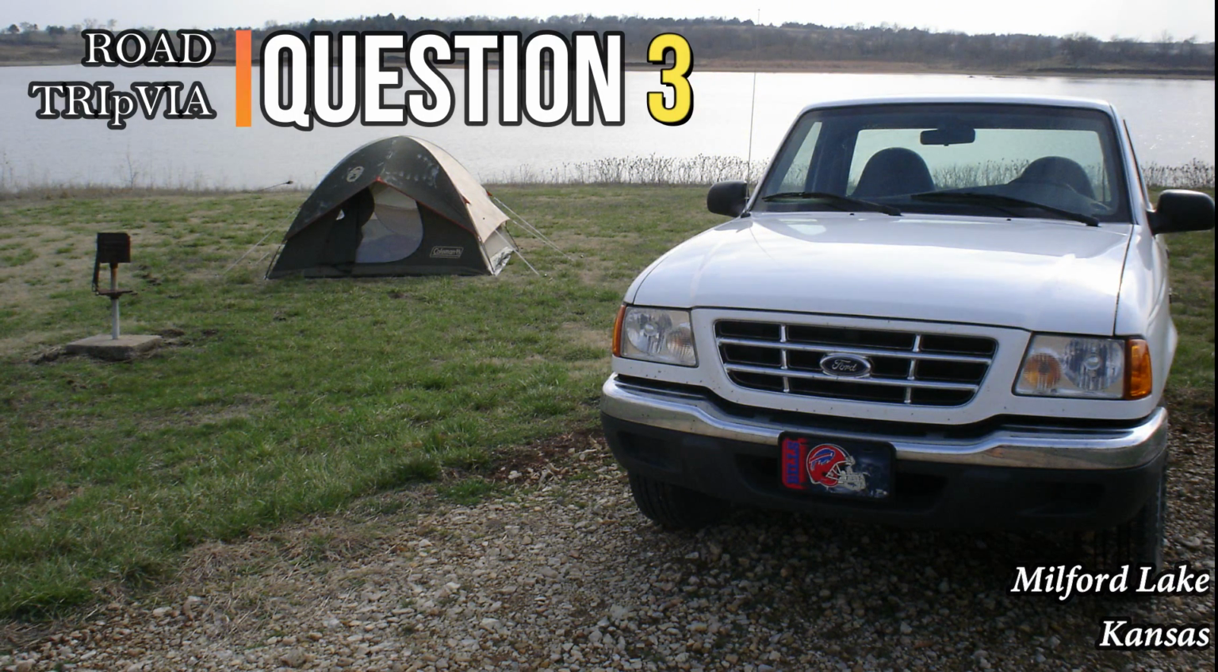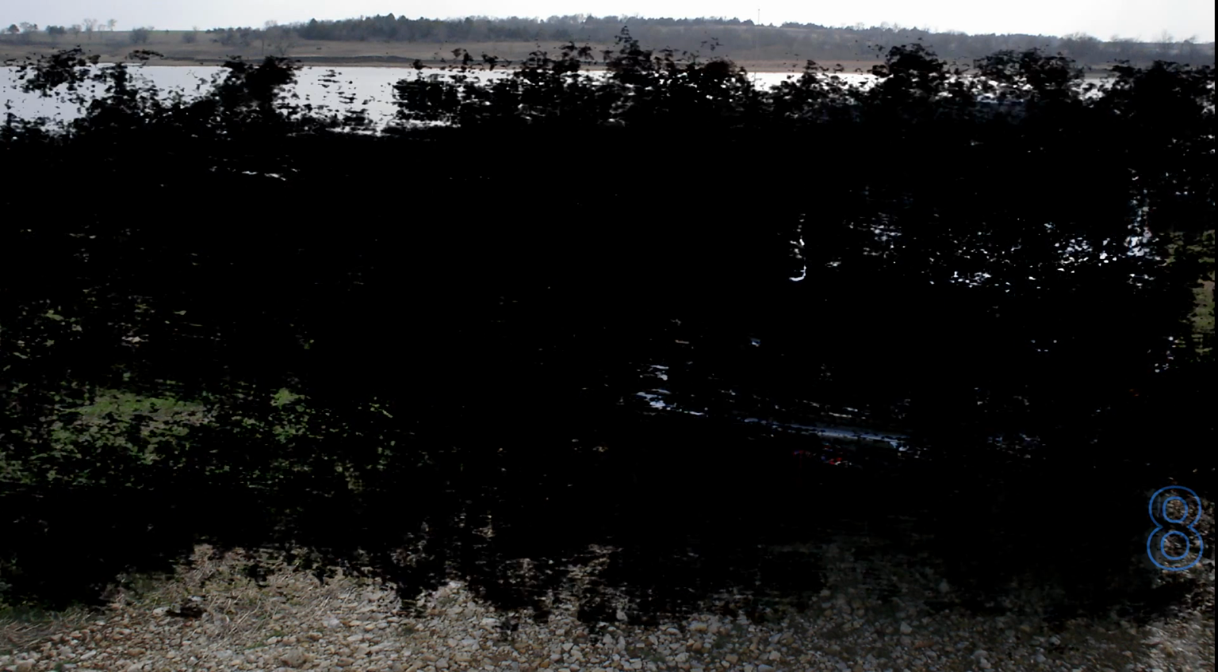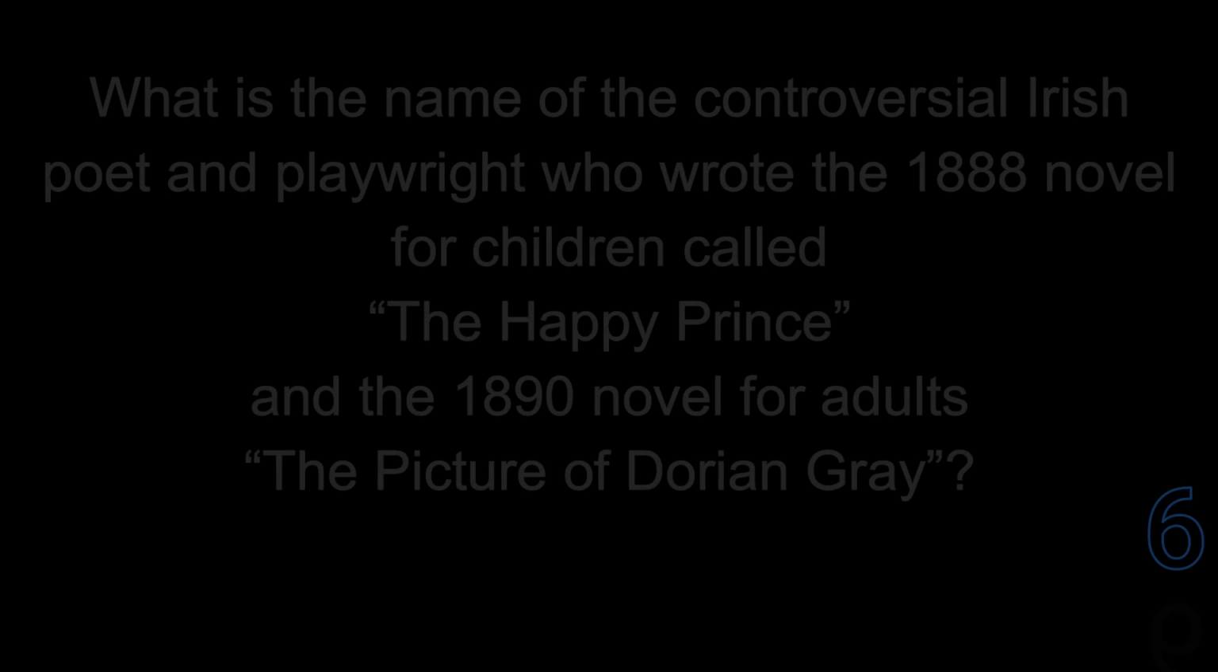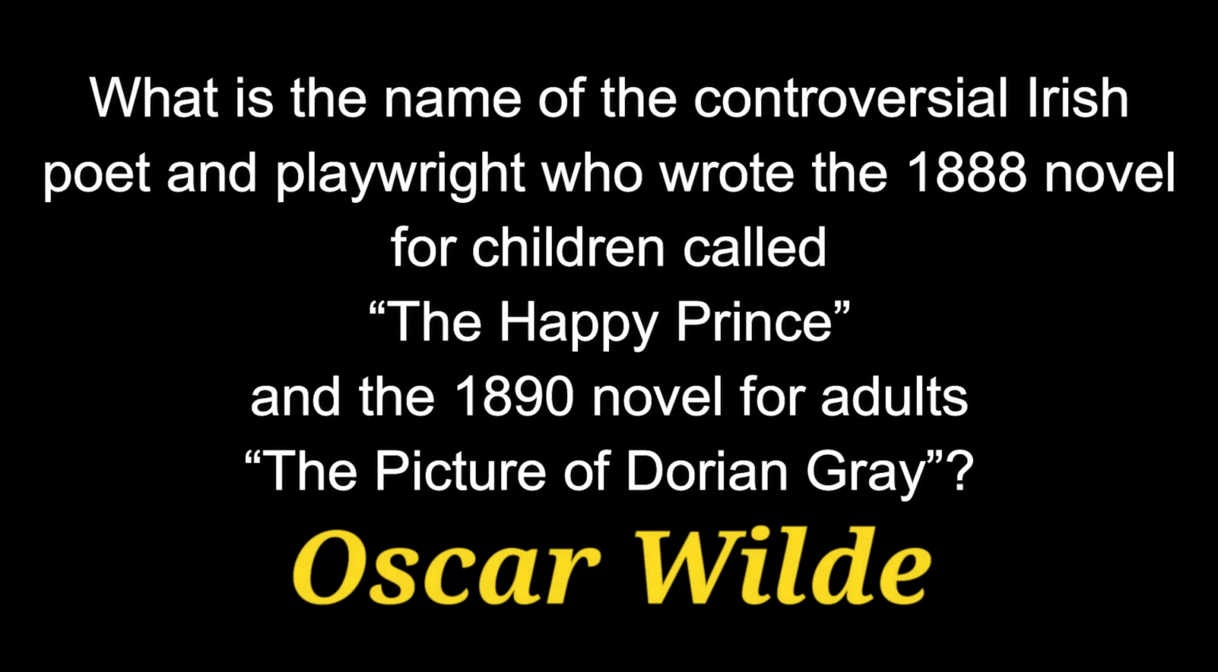Question number 3. What is the name of the controversial Irish poet and playwright who wrote the 1888 novel for children called The Happy Prince and the 1890 novel for adults called The Picture of Dorian Gray? The answer is Oscar Wilde.